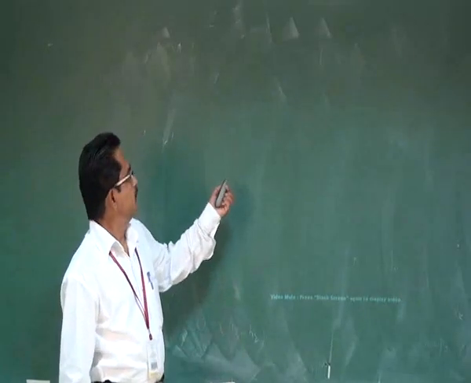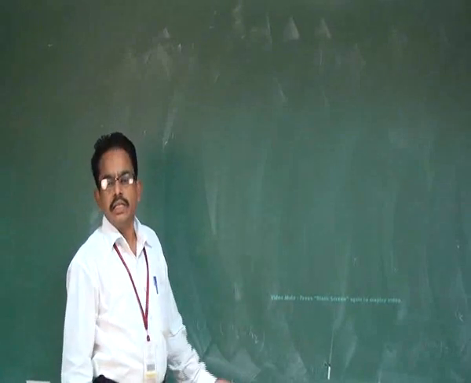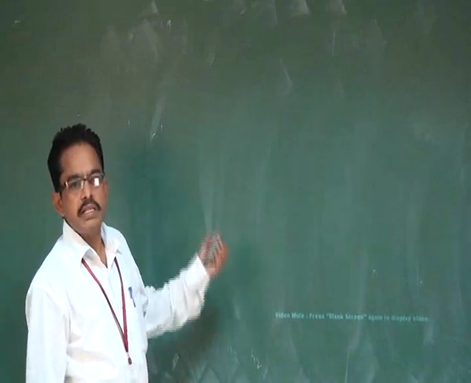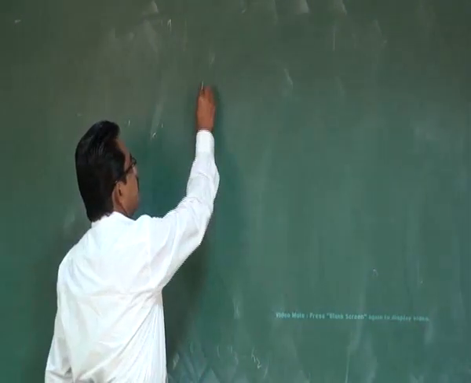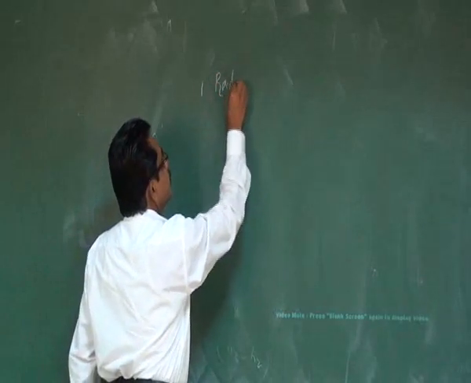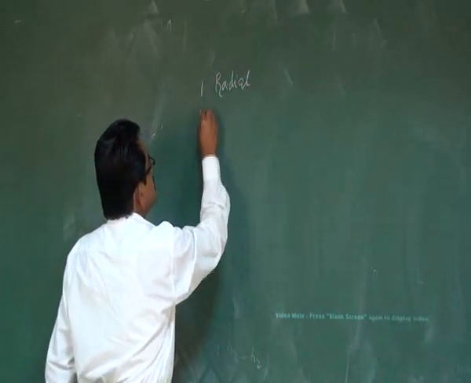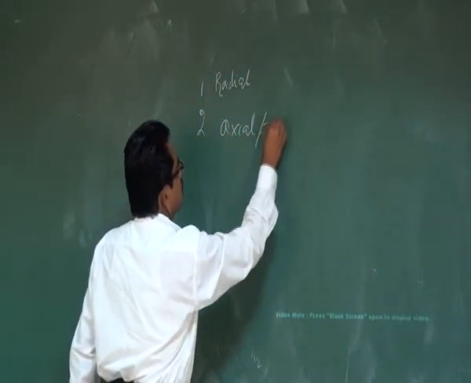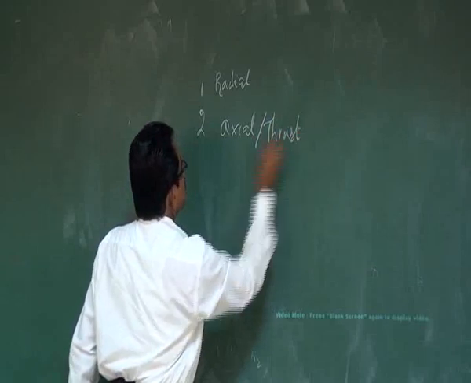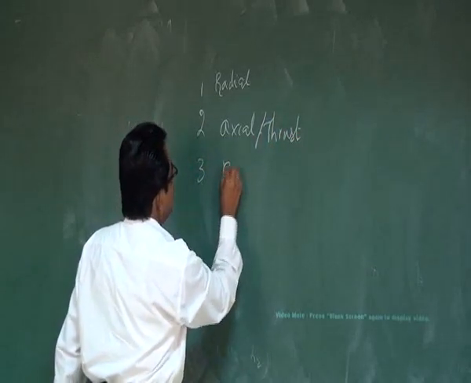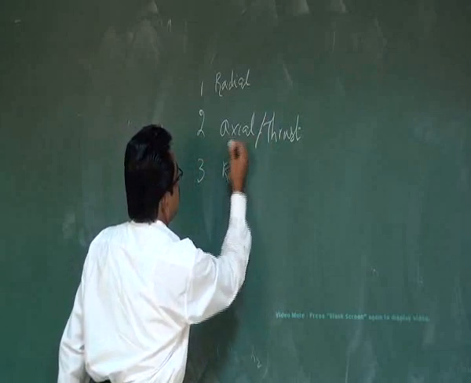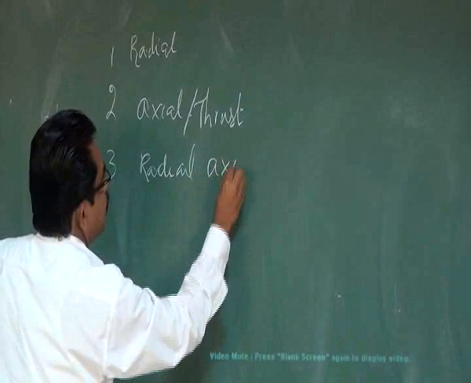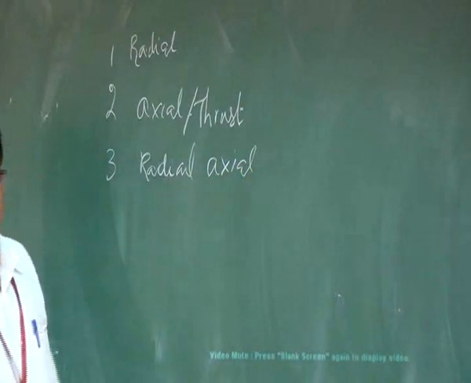I told you that now we are going to see the various classifications. Now based on the load, the bearings are classified as one is radial bearing, then one is axial or thrust bearing, third one is radial and axial, or radial and thrust bearing.